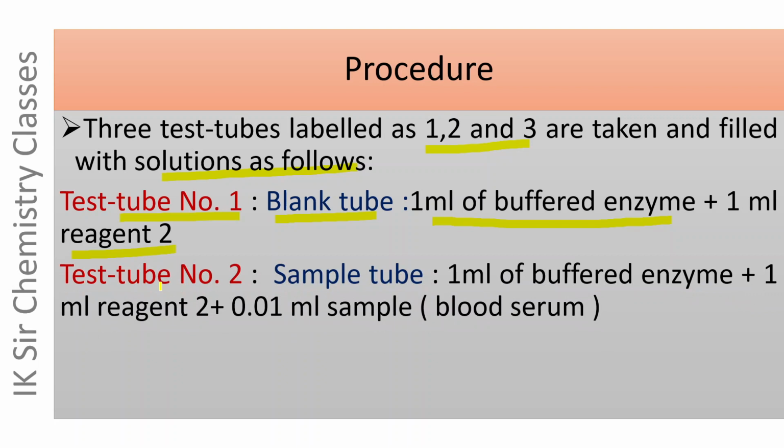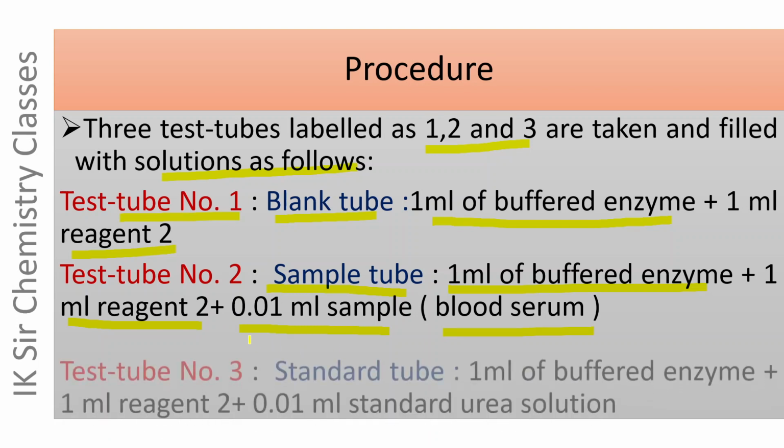Test tube number 2, which is also called sample tube, contains 1 ml buffered enzyme solution, 1 ml reagent 2 and 0.01 ml sample, that is blood serum.